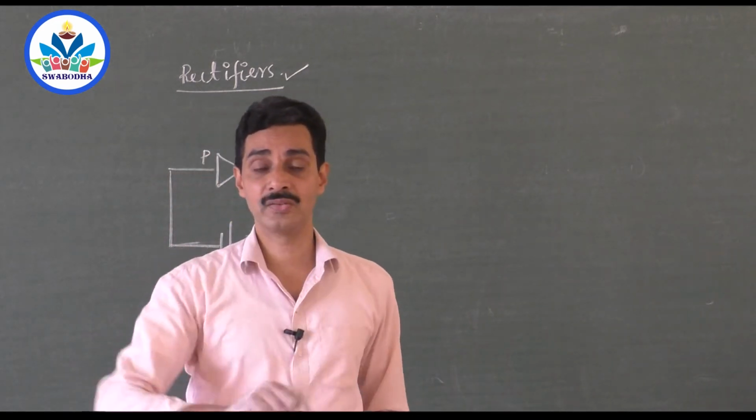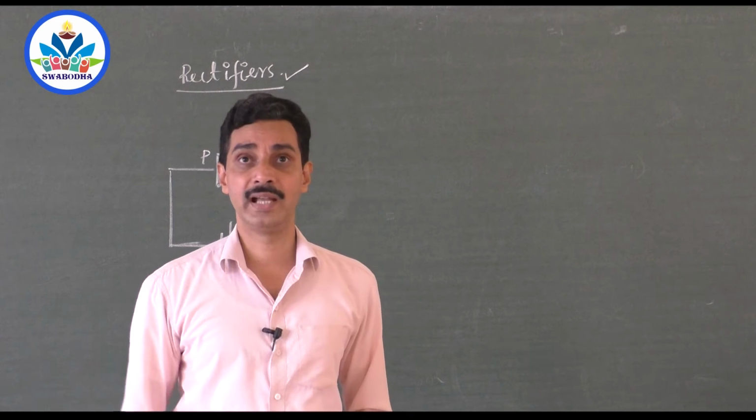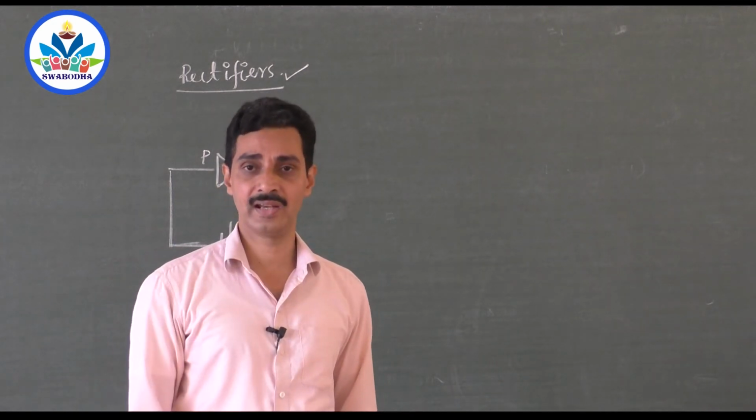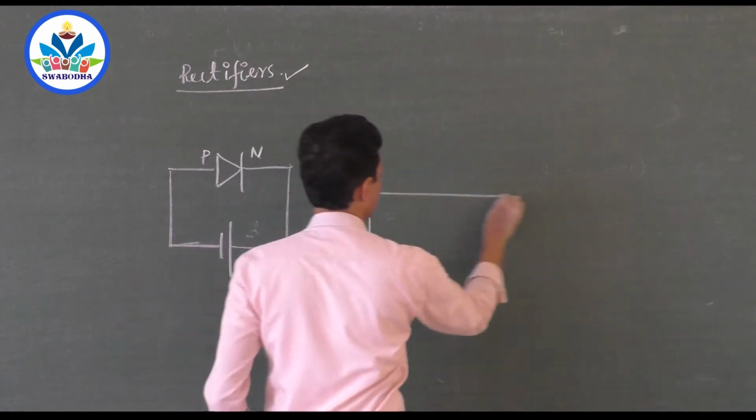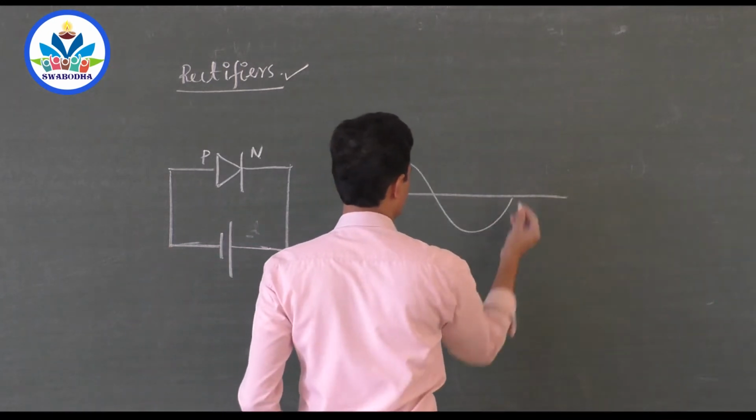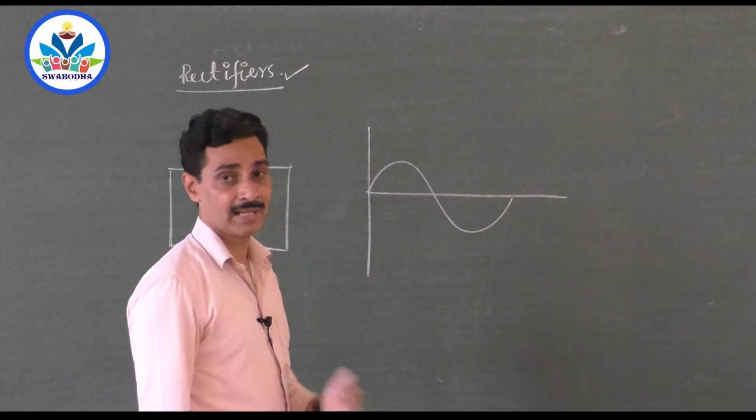It changes the values also. Every now and then it increases, decreases, changes the direction, changes the values. So an AC is always represented by a sine curve. This was what we were discussing in the last class.